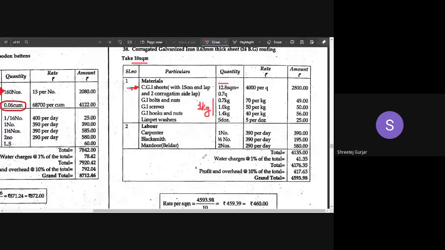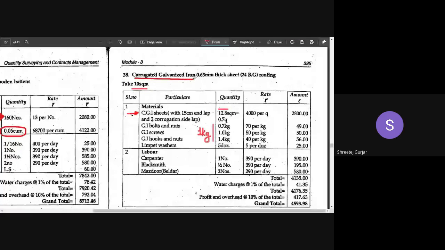We will come to the corrugated galvanized iron sheet. The corrugated roofing sheet which we use, in this format, will have corrugations. This roof sheeting is 0.63 mm thick. 10 square centimeter is the assumption that we make. Then you have to assume some amount of extra. The required roofing size is 10 square centimeter, so you can assume 2.5 percent extra, or you can assume 5% extra.